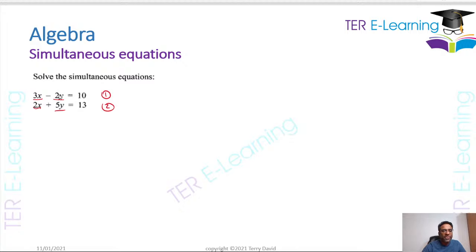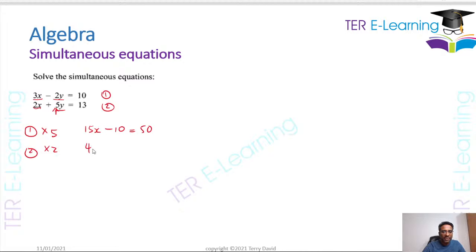So when you have nothing in common between your x or your y, what you do, I will take my equation 1 and I'm going to multiply by 5, right? I'm multiplying by this because I want to eliminate y. So if I multiply by 5, I'm going to get 15x minus 10y is equal to 50, right? The next thing I'm going to do, I'm going to take my second equation, and I'm going to multiply by 2.